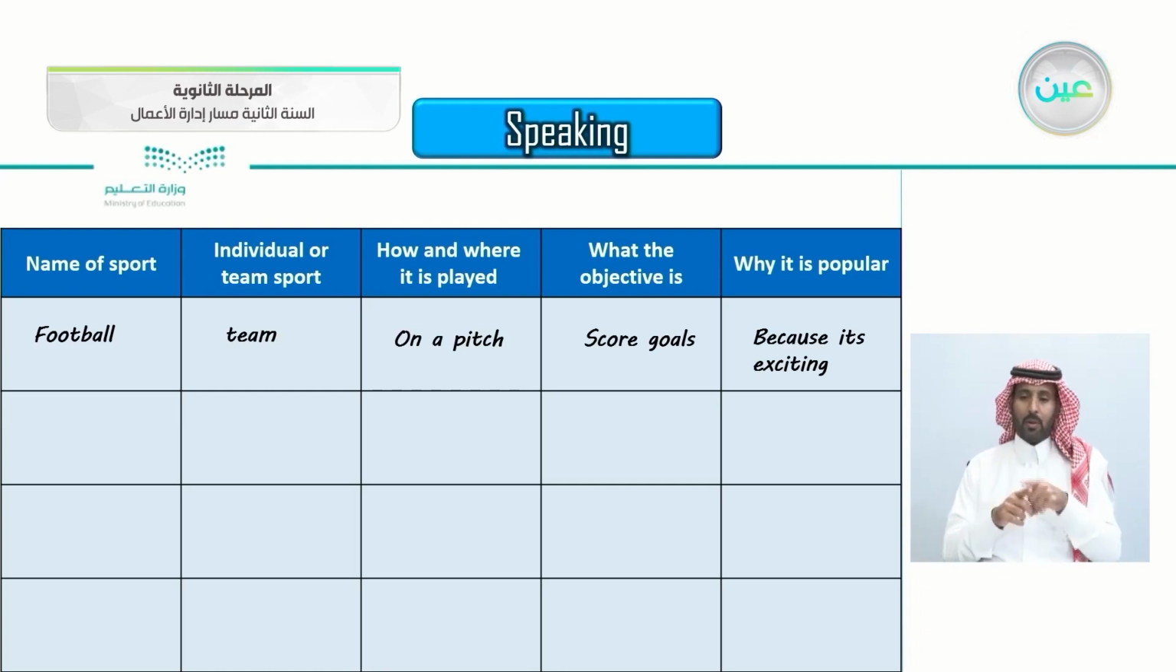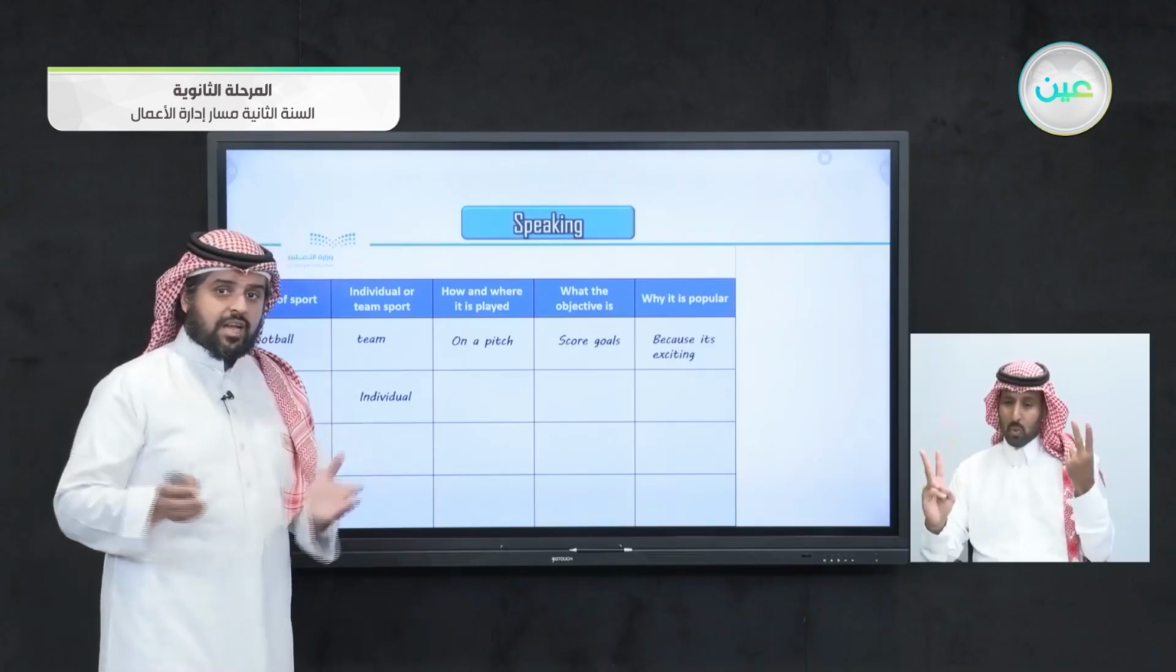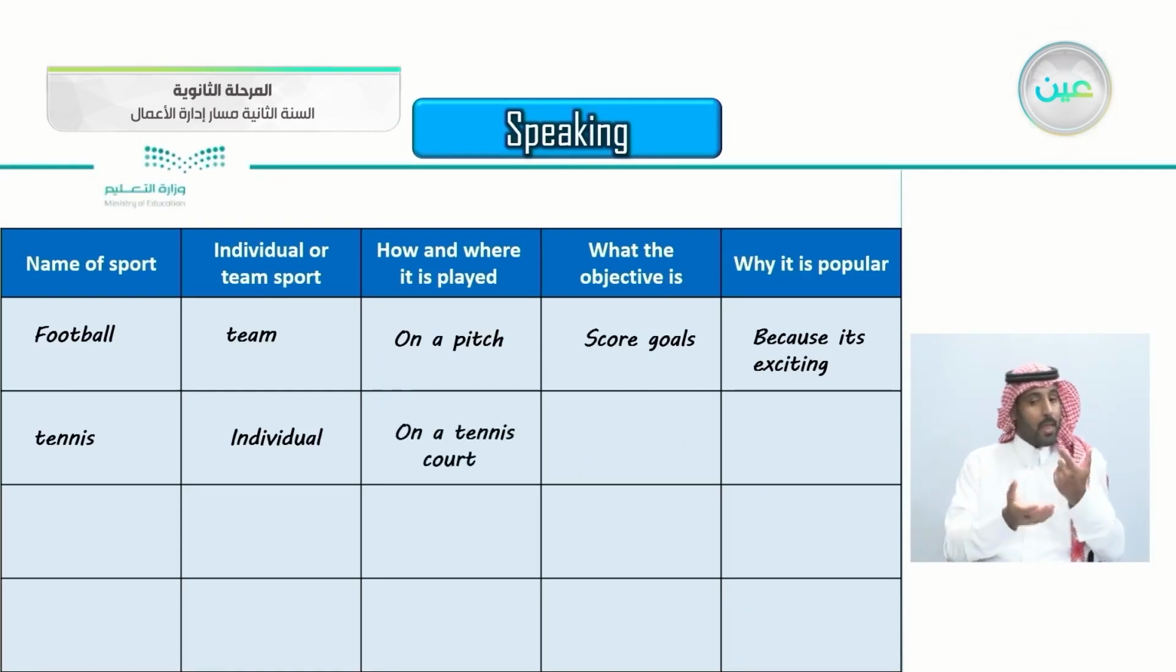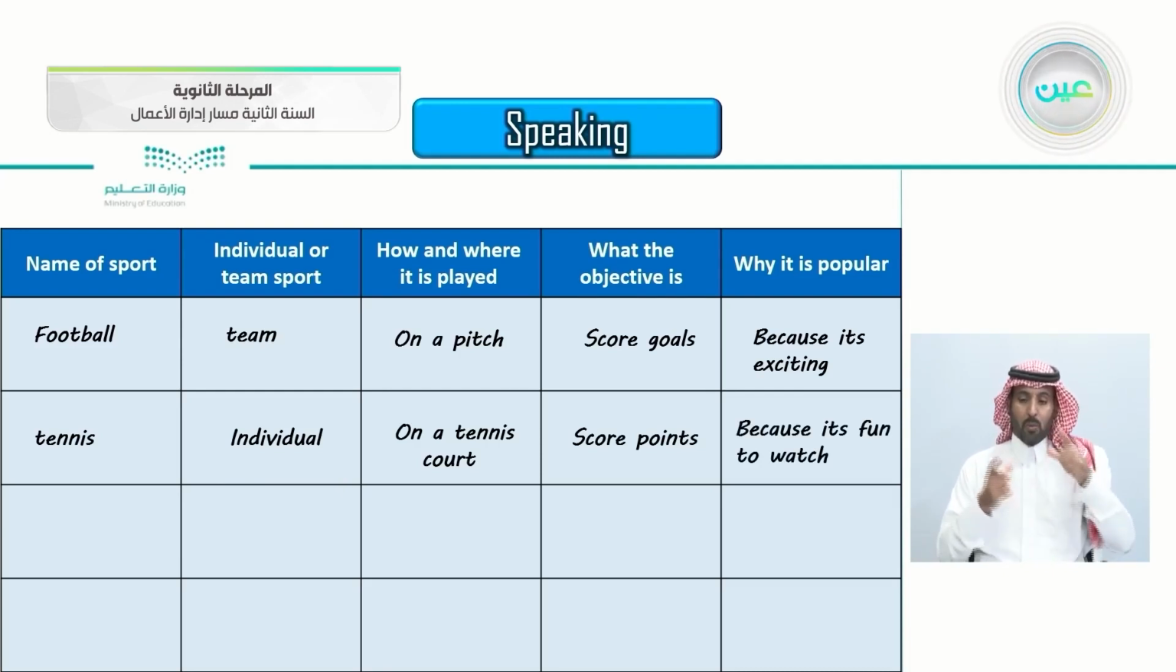The second sport is tennis, and it's individual, and of course, sometimes it's a team when they play 2 against 2, but most of the time it's individual. How and where is it played? Of course, it's in a tennis court. You know the tennis courts, whether it's grass, clay, or anything else. What is the objective? Just like football, to score more points. They call it points, not goals. Why is it popular? Because it's fun to watch tennis games.